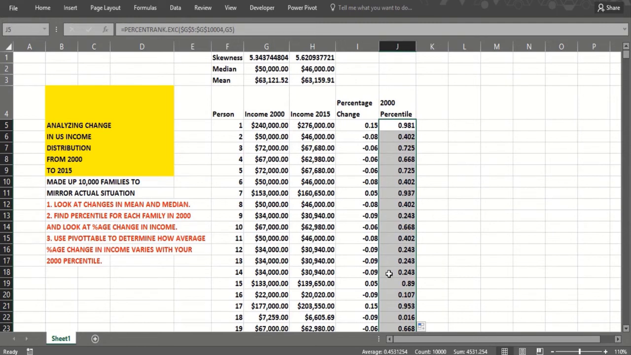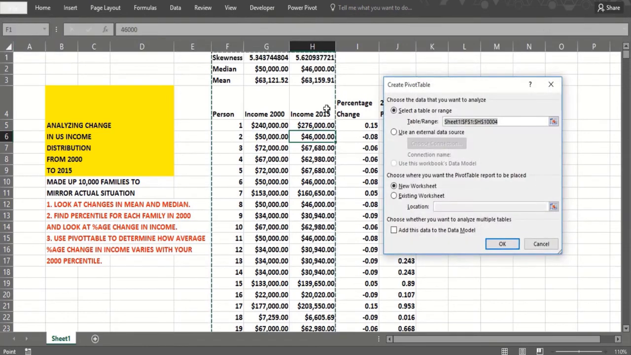Okay, so where's a family? 34,000 is the 24th percentile, etc. Okay, now we're ready for a pivot table. So we would go Insert, Pivot Table. Let's see if we got the data here. Oh, okay, now see, there's a problem.